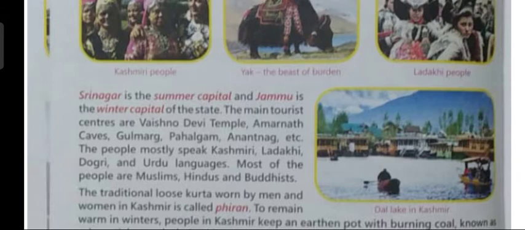Now let us read the next paragraph. Srinagar is the summer capital and Jammu is the winter capital of the state. The main tourist centers are Vaishno Devi Temple, Amarnath Caves, Gulmarg, Pahalgam, Anantnag, etc. The people mostly speak Kashmiri, Ladakhi, Dogri and Urdu languages. Most of the people are Muslims, Hindus and Buddhists.